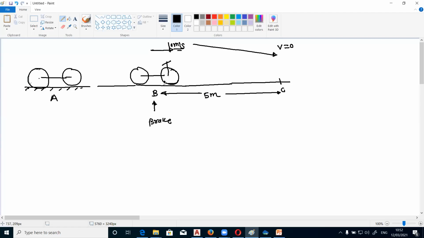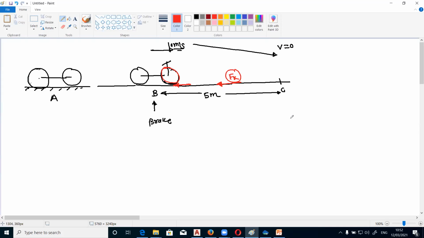Between point B and C, the wheels are not rotating, but the bicycle is slipping. So between B and C there will be one frictional force, or force of opposition. This force of opposition is for the dynamic motion, and it is represented as the kinetic force of friction. It is applied on the object which is moving. This force will act on the wheel, tangent to the wheel.